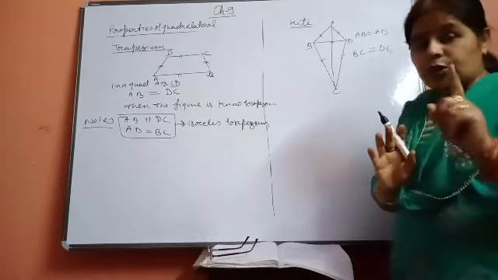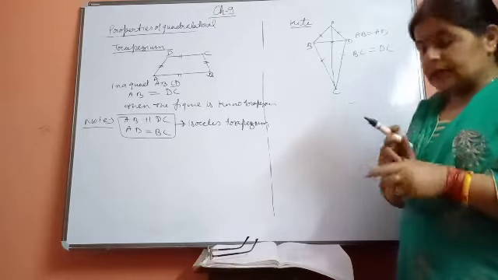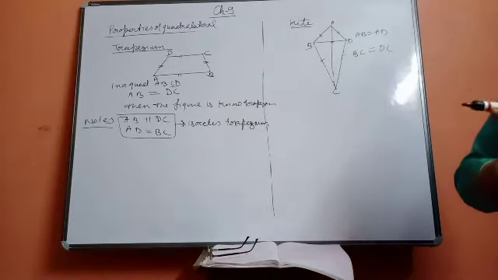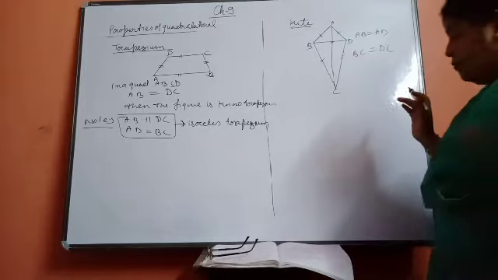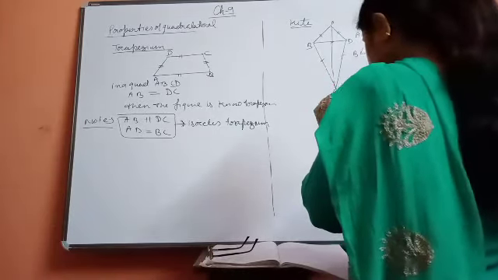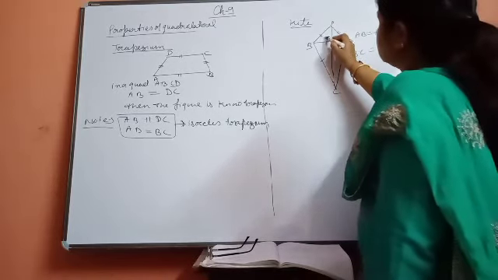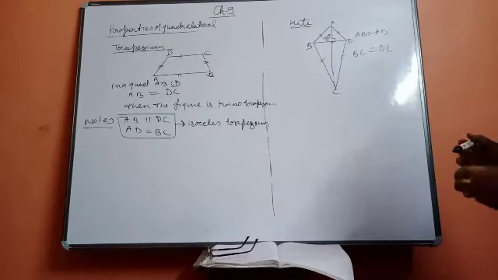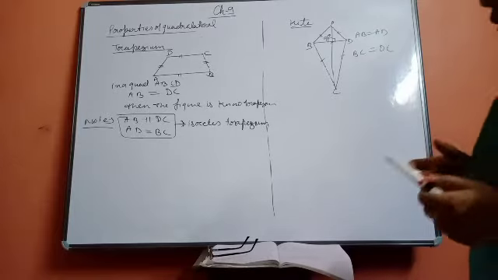Not bisecting each other, what we can say is that one diagonal will divide the other diagonal into two equal parts. And one more thing, diagonals meet at right angle. Diagonals meet at right angle means this angle will be equal to 90 degrees. So these are all the properties of the quadrilaterals we have understood, and now we are going to understand.